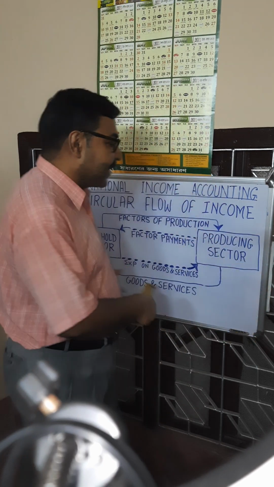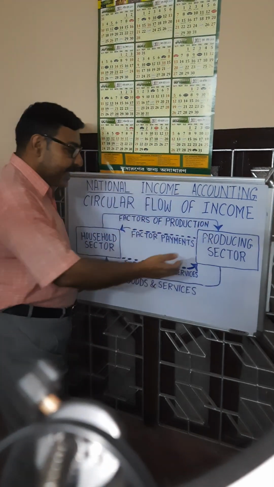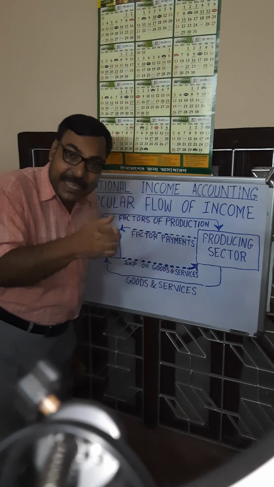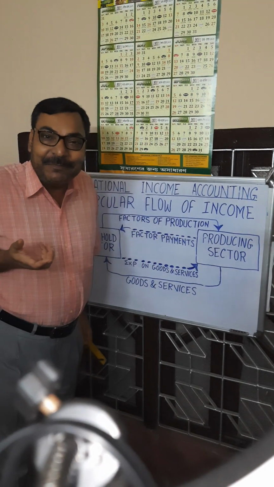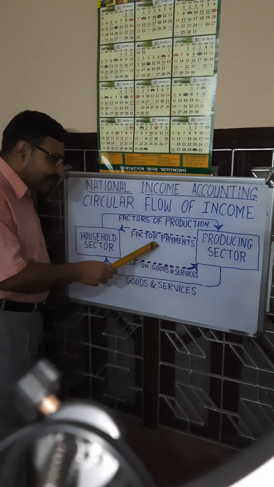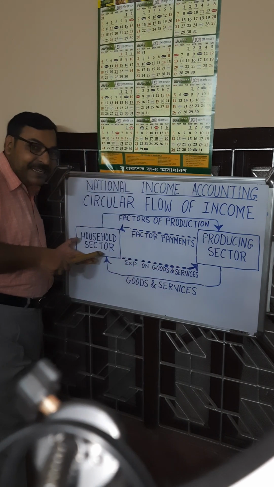Because all these factors are supplied by households, again there must be a payment. Then it is a productive activity. Then it will help to generate income. So when there is a flow of factor payments, income generates in household sector.